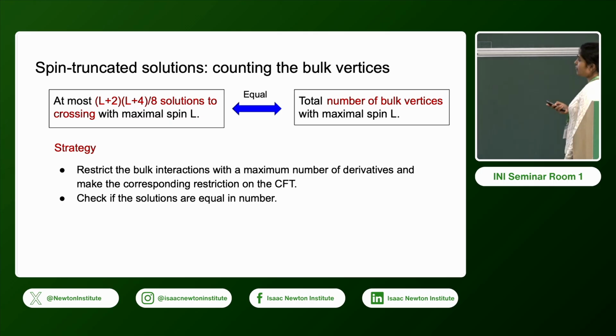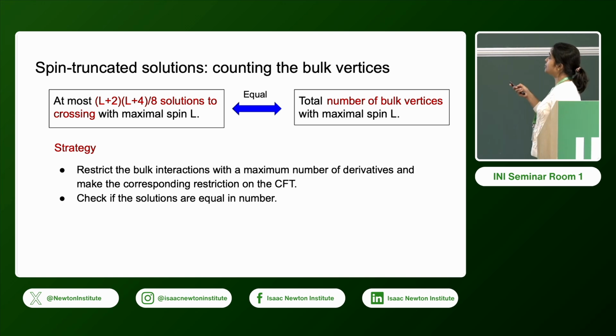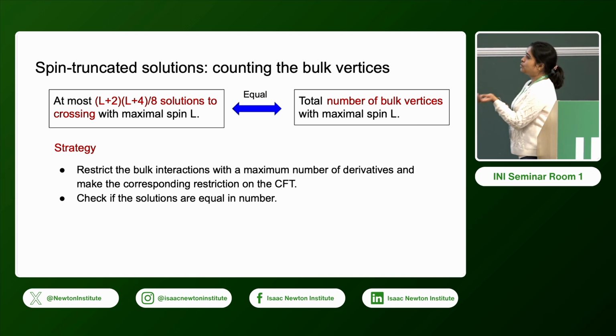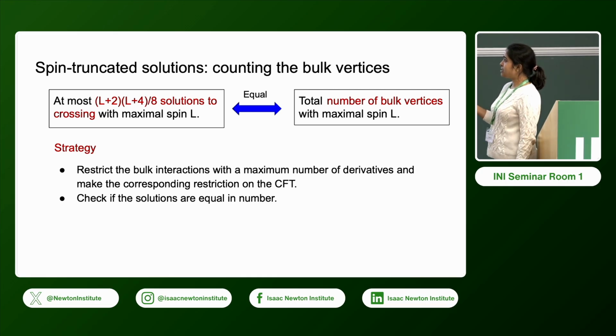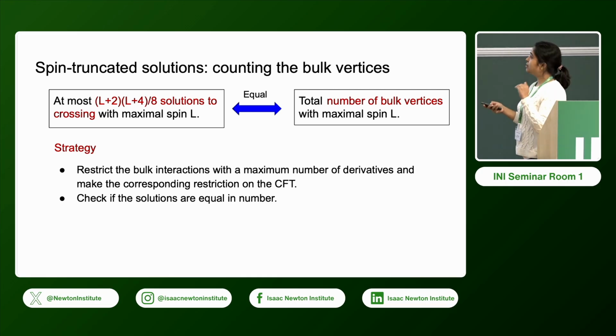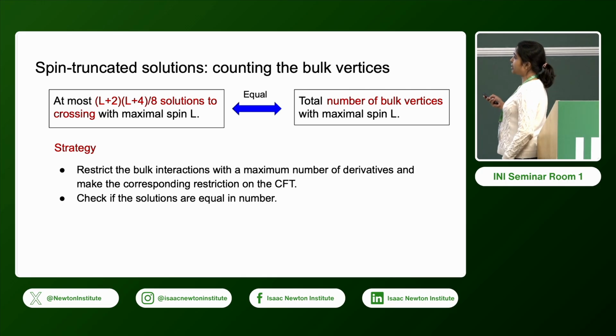And what can be shown is that this number is exactly equal to the number of bulk vertices with the maximum spin L. So to summarize, this is the strategy. We restrict the bulk interactions with the maximum number of derivatives and make the corresponding restriction on the CFT side and check if the solutions are equal in number.